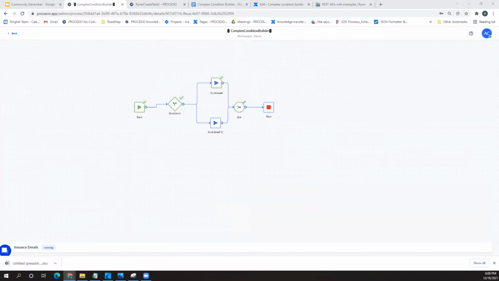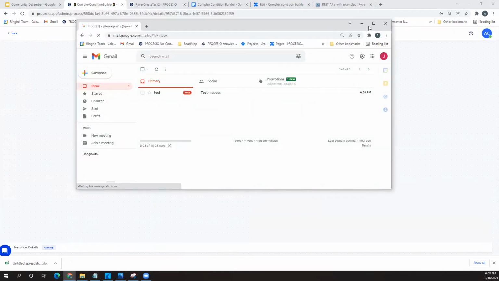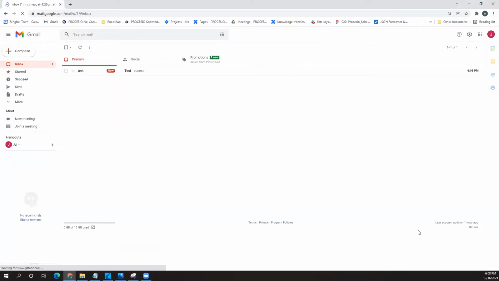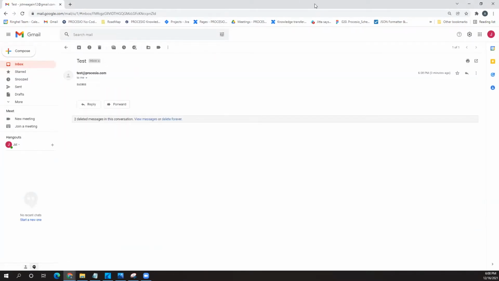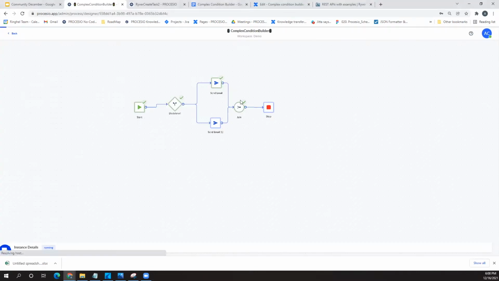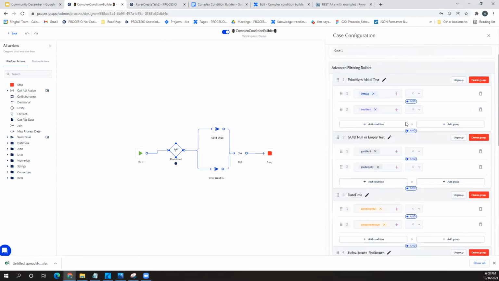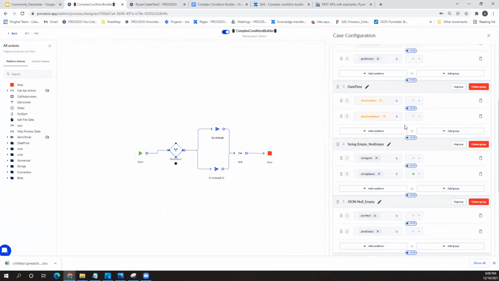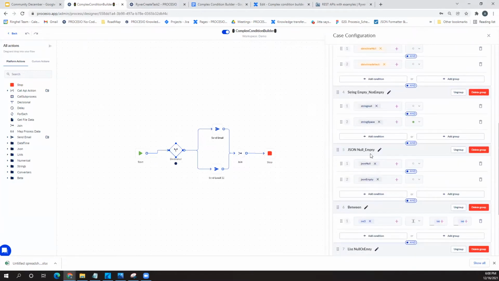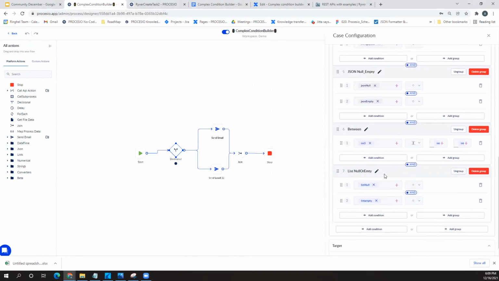Yes, you can see here is a test success. It's at 6:08 p.m., which is actually what I set up in my email to tell me if all these conditions that we were testing over here are met. So what I'm trying to emphasize is that you can build complex logic using different conditions, grouping them, and so forth.